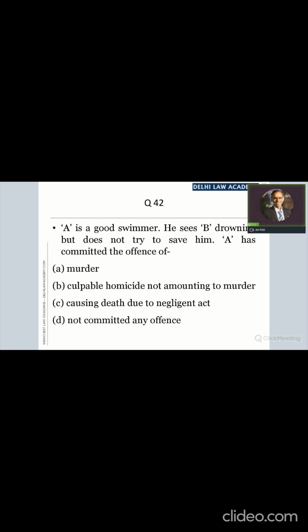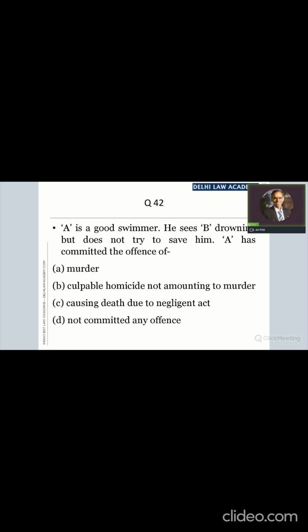But since act includes omission and he has omitted to do an act which could have saved the life of B, this omission, which also amounts to an act, has caused the death. The death has been caused because of the omission on the part of A to save him, isn't it? Since act includes omission, can we say that A is responsible?